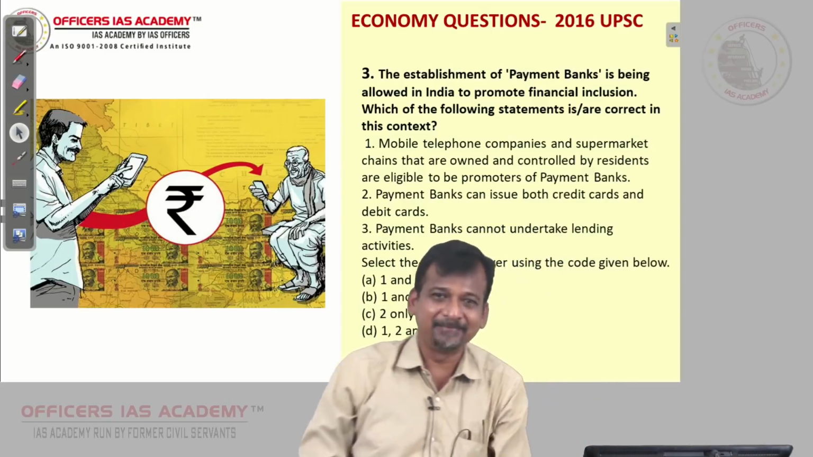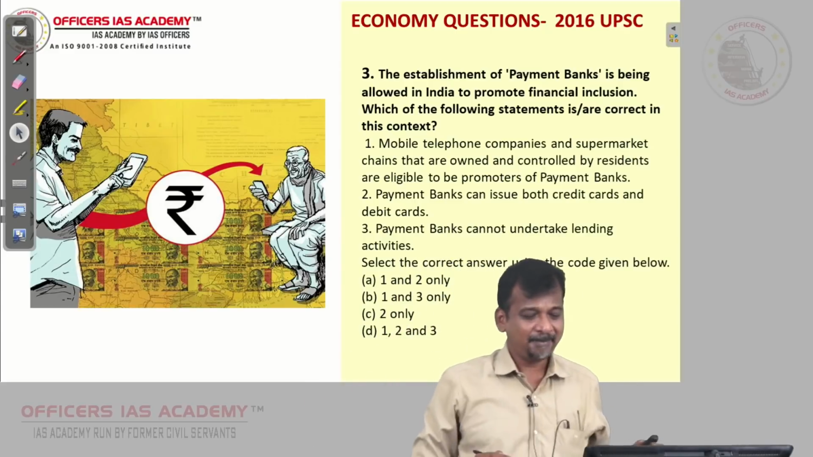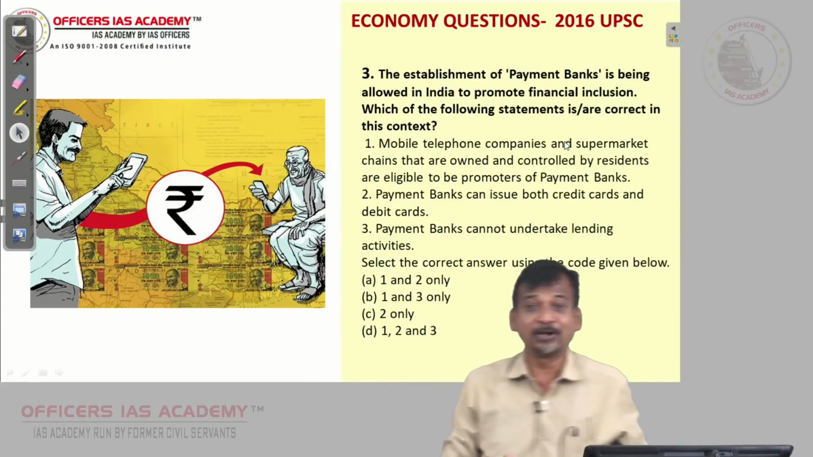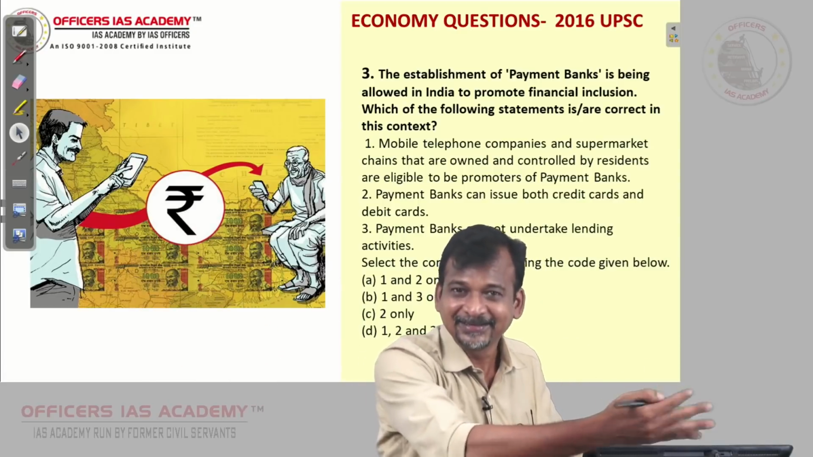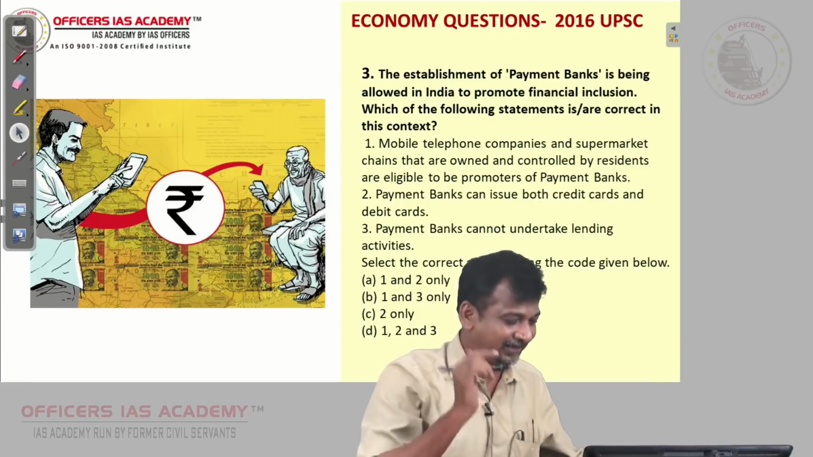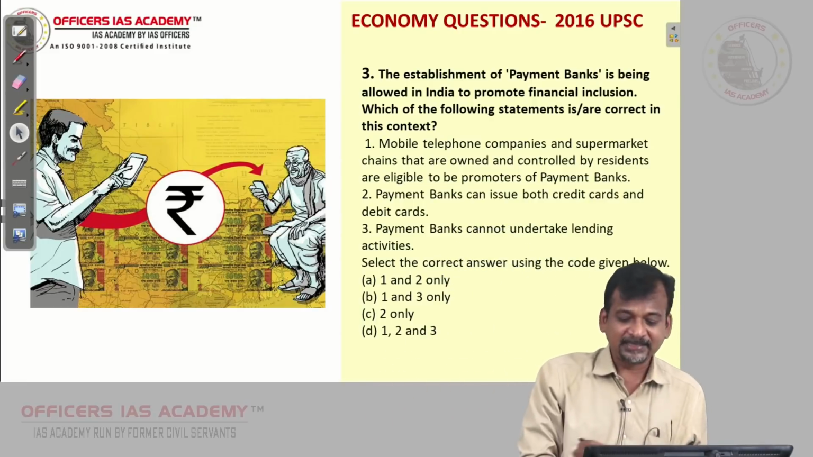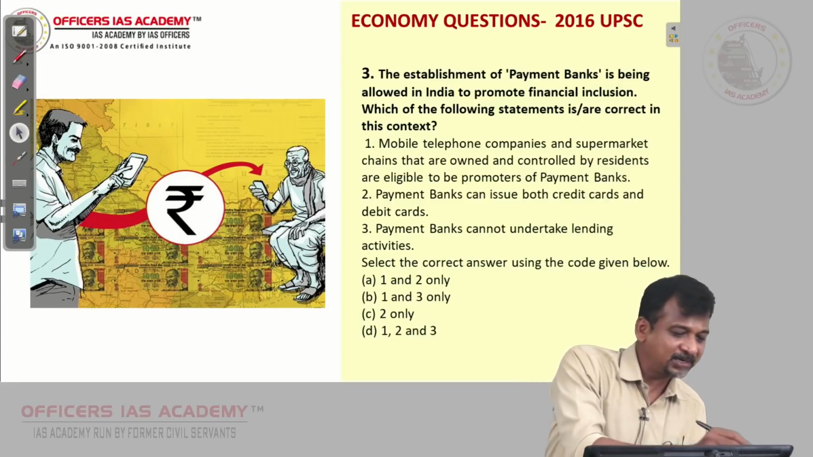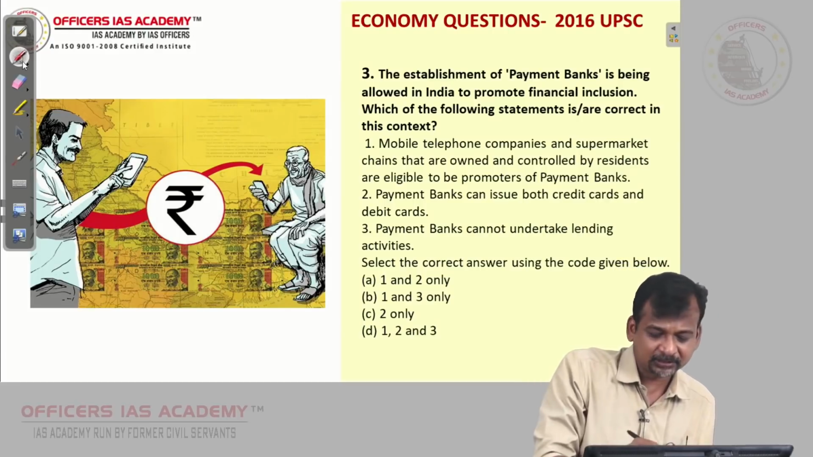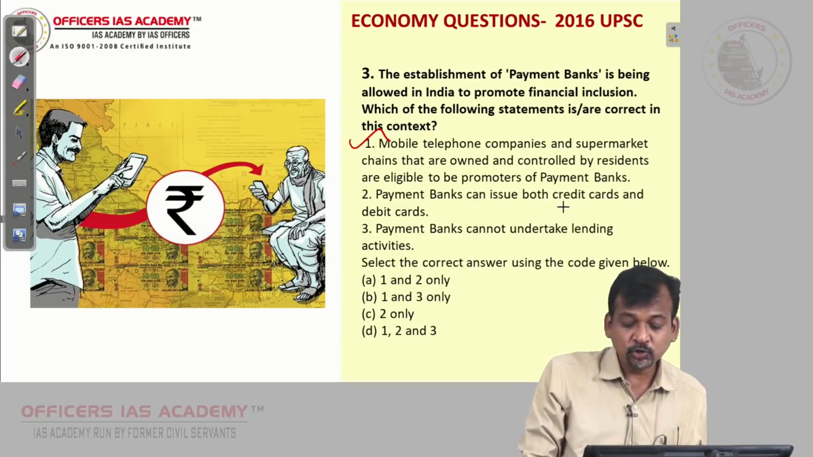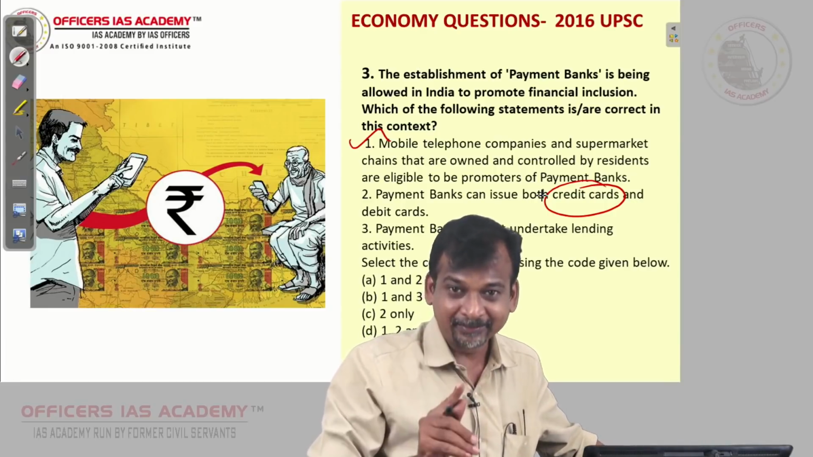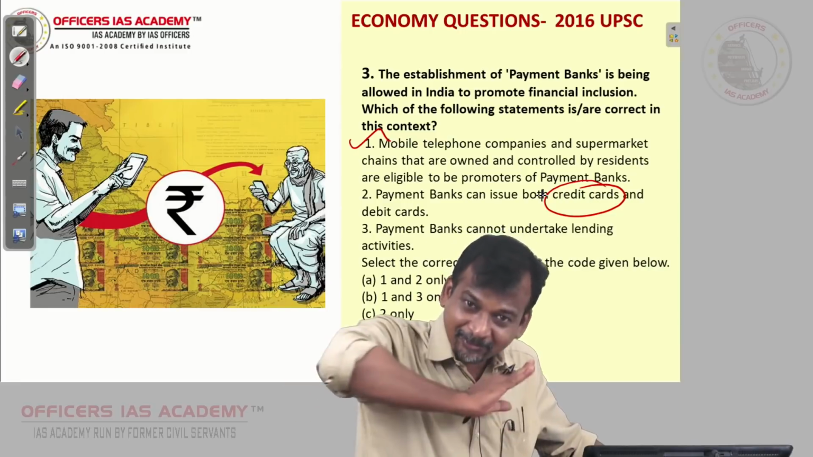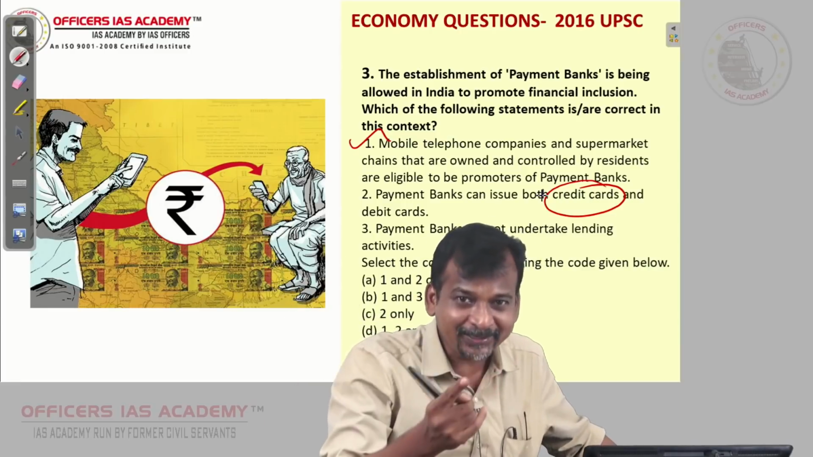So keeping that in mind, they started this payment bank which can be used by mobile telephone like Airtel. His wife will also have one Airtel connection, he can also have Airtel. So from there itself he can transfer. So mobile telephone companies and supermarket chains, yes, answer 1 is the correct choice. Payment banks can issue both credit cards and debit cards. No boss, I told you credit not allowed. Only debit card. Payment banks cannot give loans. Credit card is a loan only, yes or no?